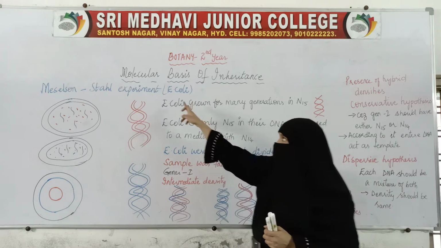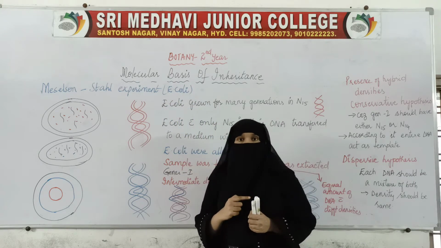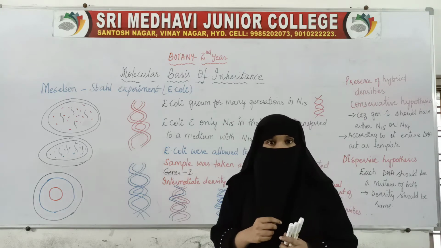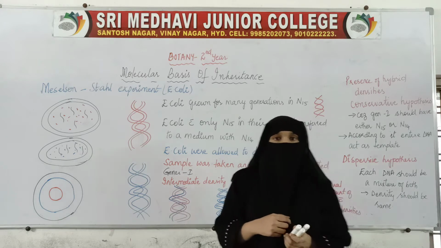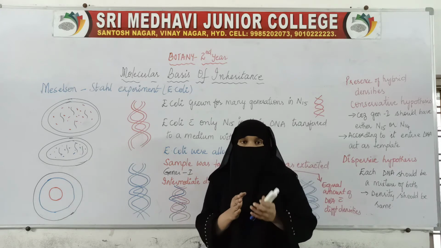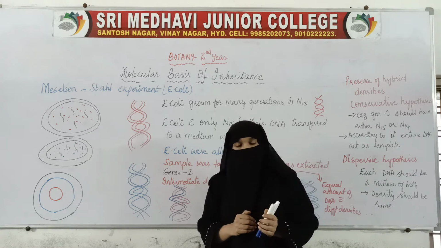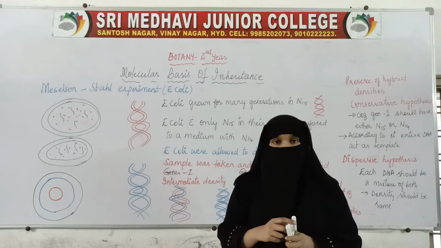they both did an experiment by taking E. coli and isotopes of nitrogen. I have already told you nitrogen has two isotopes, N14 and N15. So these two are the isotopes of nitrogen. Nitrogen is a constituent of the DNA. N15 is the heavier one and N14 is a little lighter. N14 is a lighter isotope.